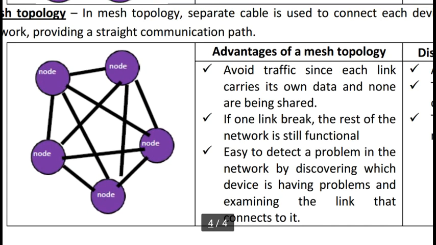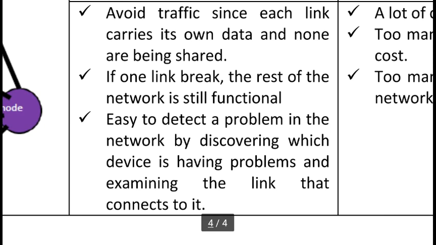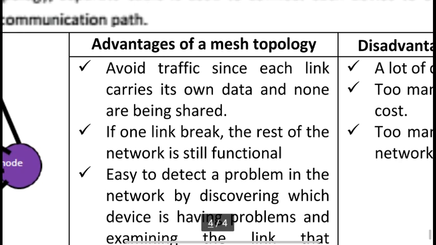The advantage of mesh topology is that it avoids traffic, since each link carries its own data and none is shared. So we can directly send our data without needing to wait. If one link breaks, the rest of the network will still function because each and every computer has separate cabling. It is easy to detect a problem in the network by discovering which device is having the problem and examining the link that connects to it.